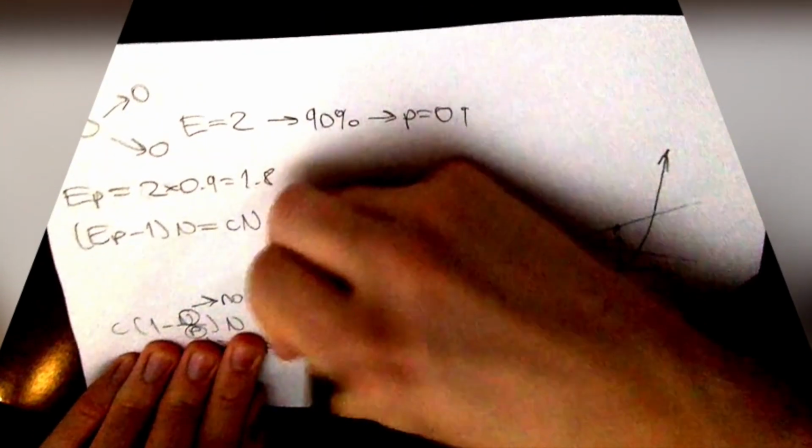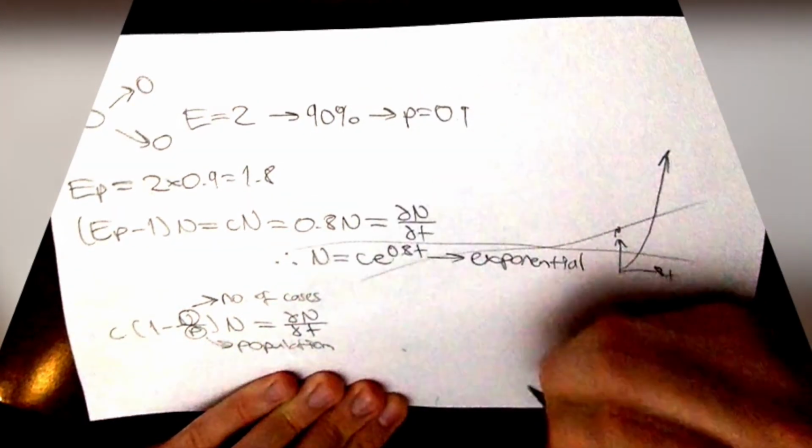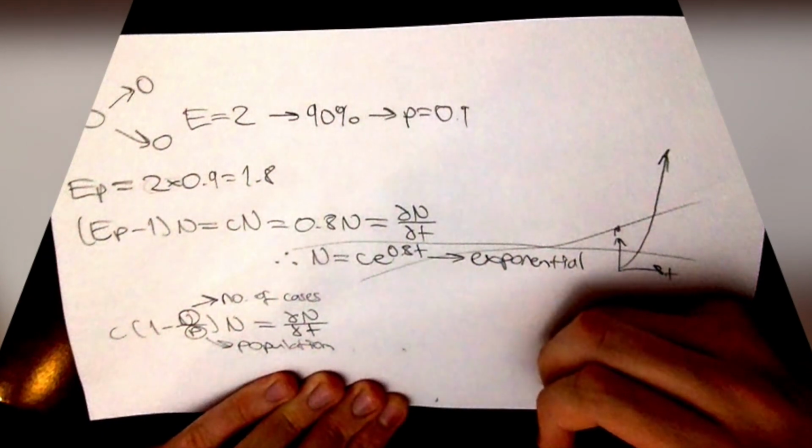But this model is wrong. As more people get the disease, it becomes harder and harder to find new susceptible individuals to spread it to. So the probability of finding new cases decreases as the number of total cases N increases. Also, our constant C can't stay that way forever anyway, or else the number of people affected would eventually exceed the population due to constant exponential growth.